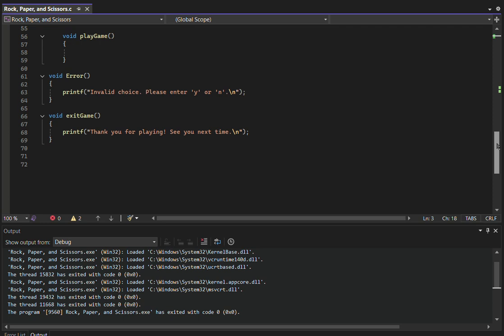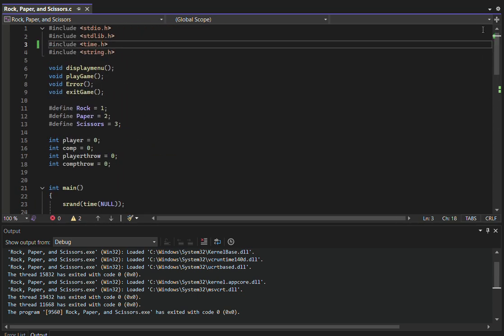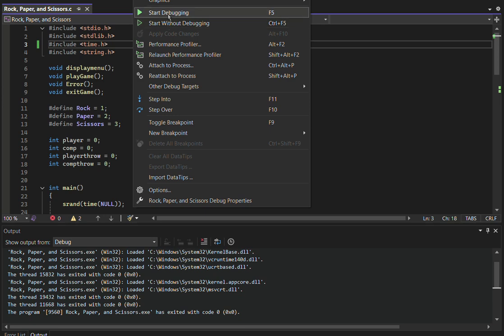Lastly, we have the code for exit game. If the user chooses N, it will give them a prompt thanking them for playing and hoping to see them next time for another game of rock, paper, and scissors. With that, that's the code I currently have written for this alpha version. So we're going to go ahead and run this code.